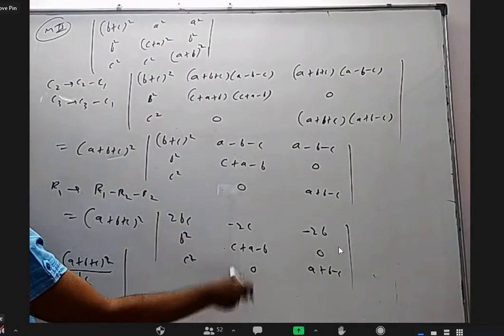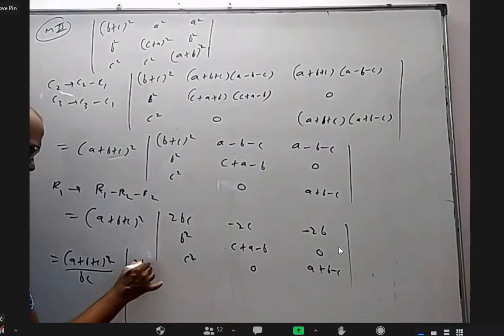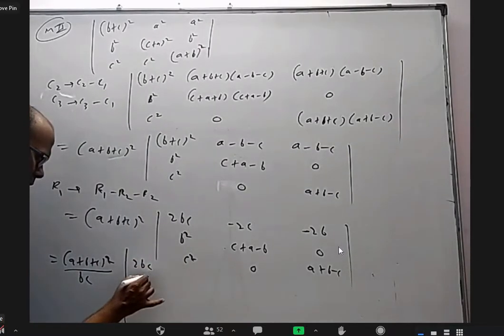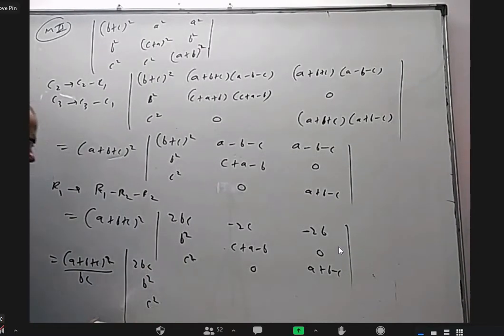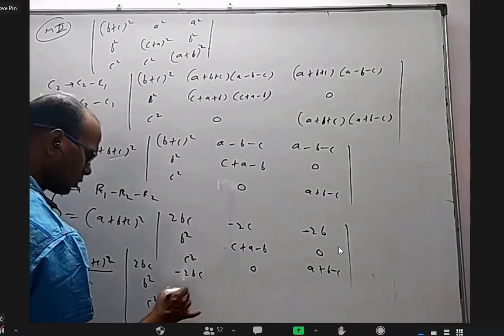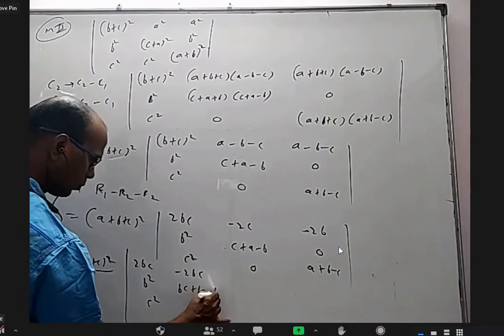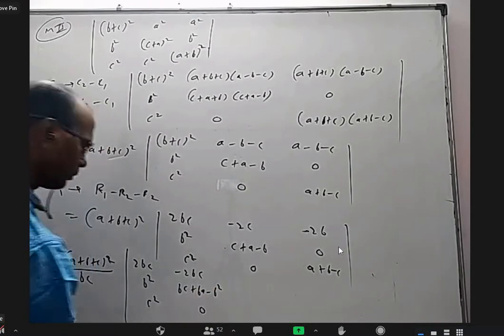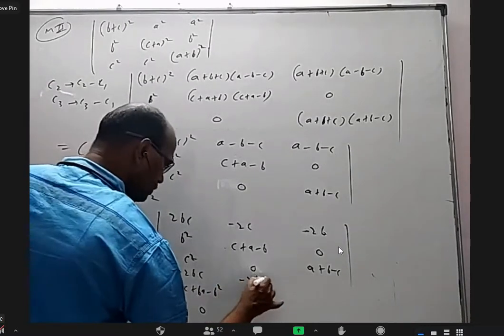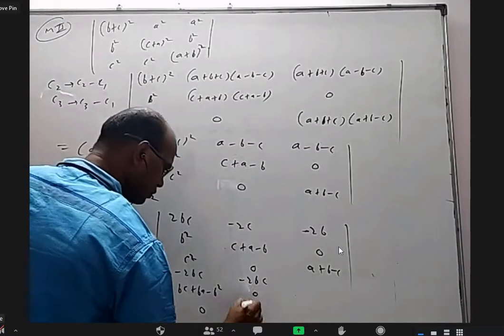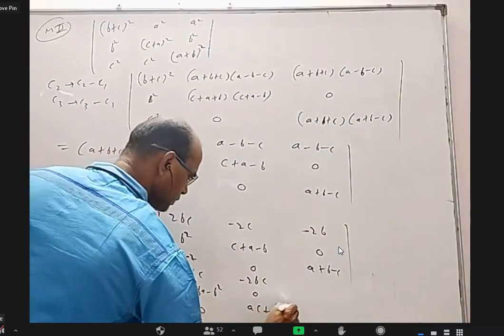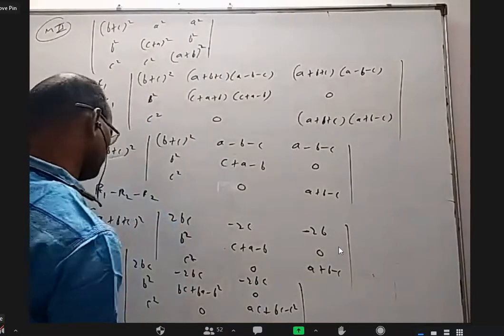I want to multiply with B here and C here. So it will become 2BC, B square, C square as it is, minus 2BC, multiply with B. So BC plus BA minus B square, 0. This is minus 2BC, multiply C, 0. AC plus BC minus C square.